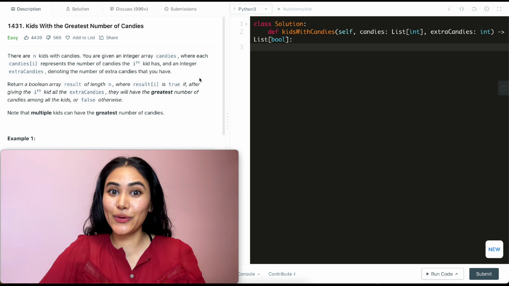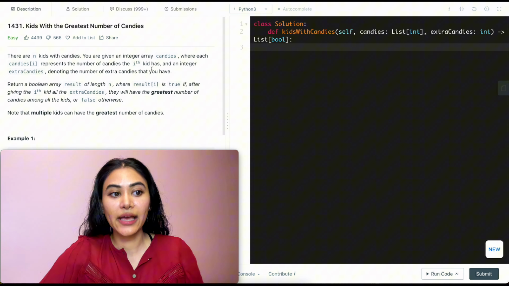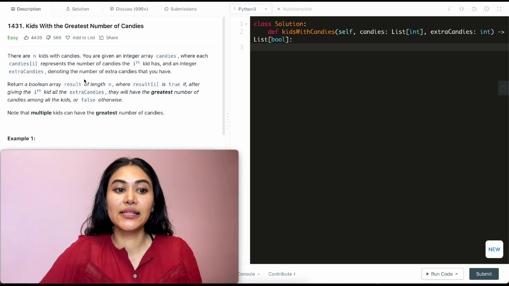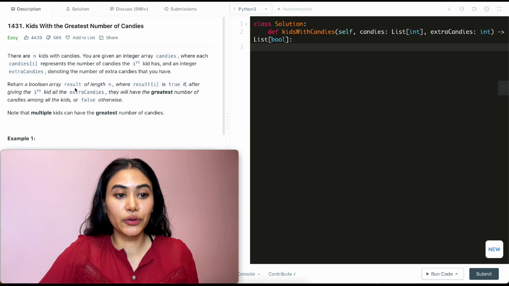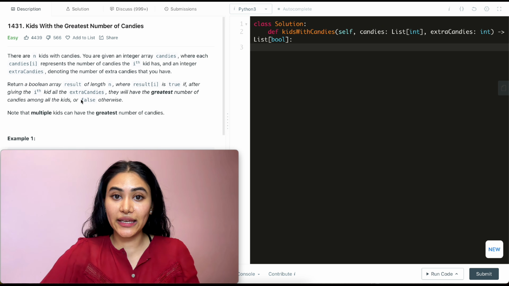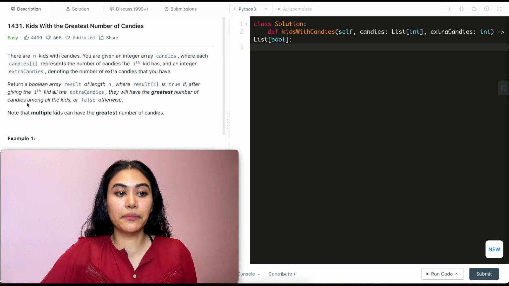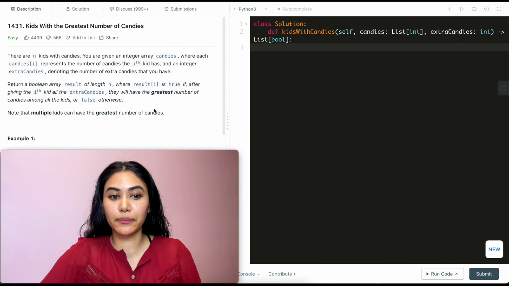There are n kids with candies. You are given an integer array candies, where candies[i] represents the number of candies the ith kid has, and an integer extraCandies denoting the number of extra candies that you have. So we want to return a Boolean array result of length n, where result[i] is true if after giving the ith kid all the extra candies, they will have the greatest number of candies among all the other kids, or false otherwise. Note, multiple kids can have the greatest number of candies.